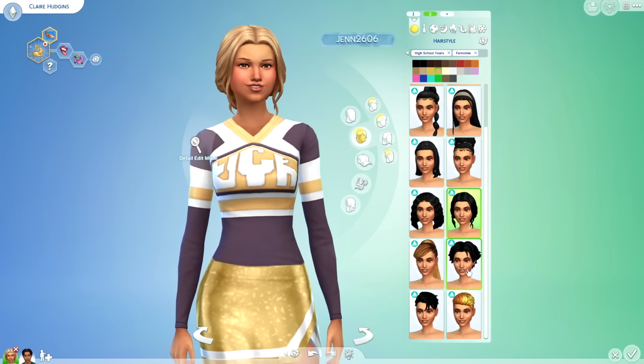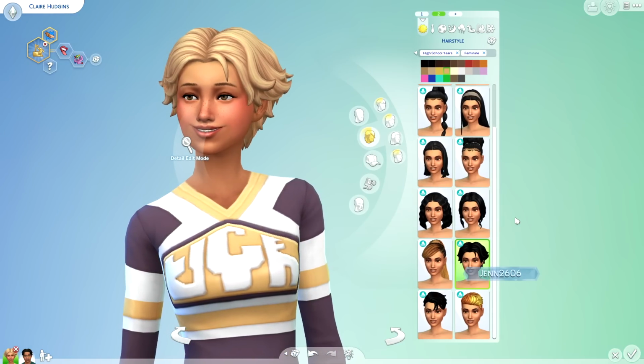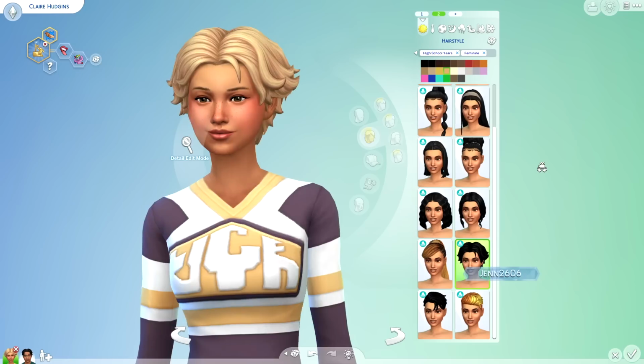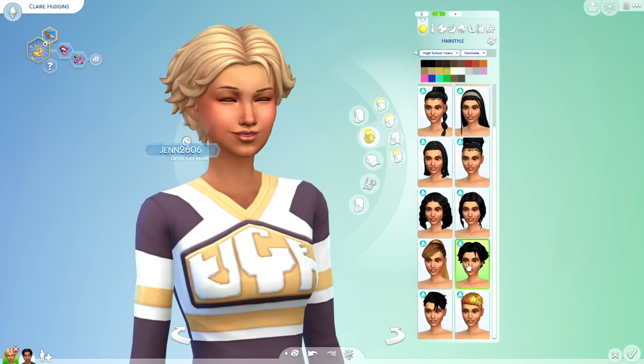You guys already saw this hair that I was raving over earlier, but then we have this little short kind of like, I don't know what to call this. This reminds me of a mad scientist or something. It's super cute. I love it.